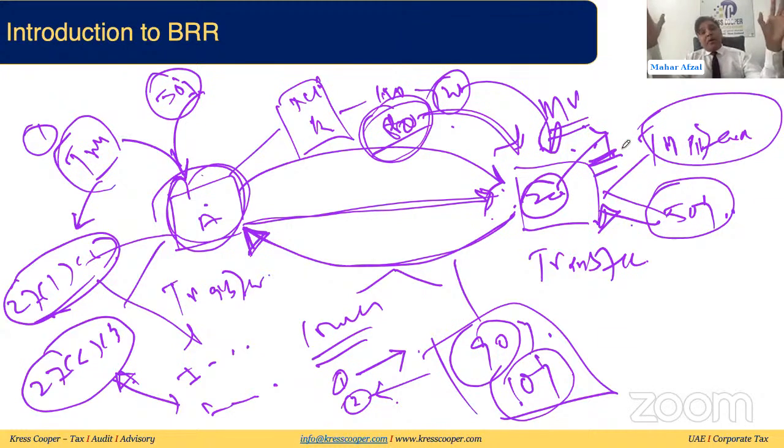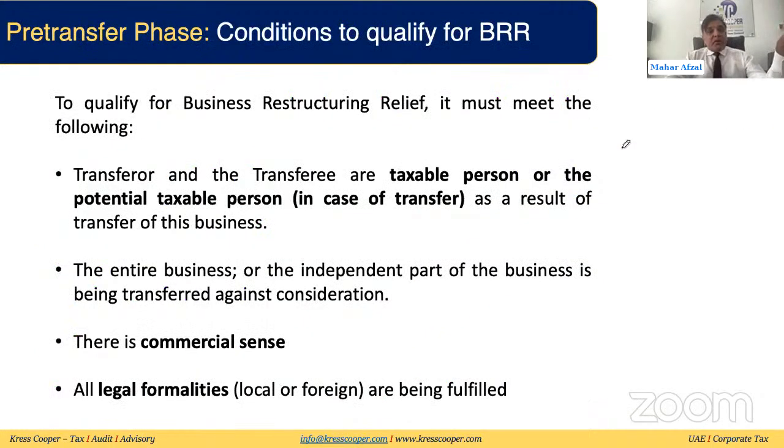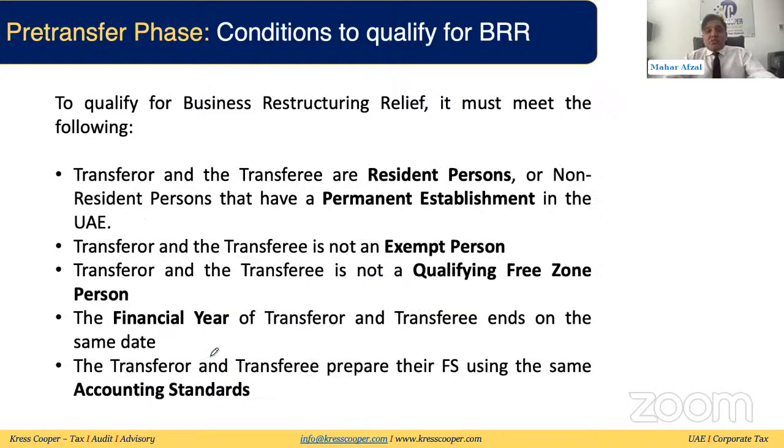So this was the overall structure where we said businesses can enjoy the business restructuring relief if all these conditions have been satisfied. We classified the whole process into three sections: pre-transfer phase, transfer phase, and post-transfer phase. In the pre-transfer phase, we discussed that the taxable persons are the resident person or PE of the non-resident person, and the entire business or an independent part of the business is being transferred, with commercial sense, and all legal formalities satisfied.